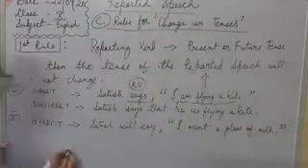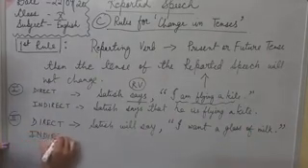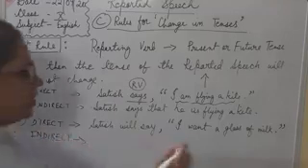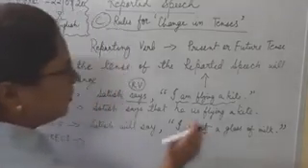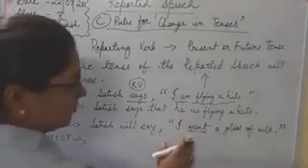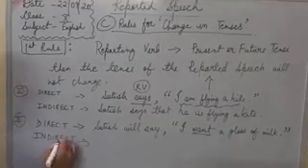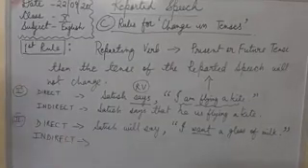So how we will change it to indirect speech? There will be no change in the reported speech tense. Okay, so here want is used. So want is simple present tense. Okay, so how we will change it to indirect speech?